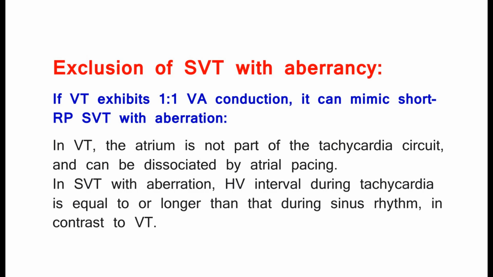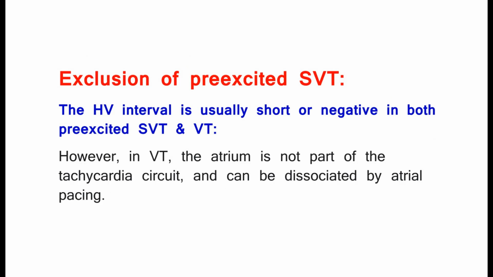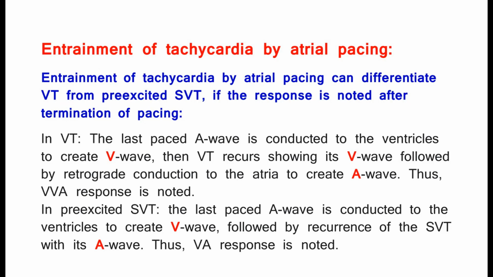In SVT with aberration, HV interval during tachycardia is equal to or longer than that during sinus rhythm, in contrast to VT. Exclusion of pre-excited SVT. The HV interval is usually short or negative in both pre-excited SVT and VT. However, in VT, the atrium is not part of the tachycardia circuit, and can be dissociated by atrial pacing. Entrainment of tachycardia by atrial pacing. Entrainment of tachycardia by atrial pacing can differentiate VT from pre-excited SVT, if the response is noted after termination of pacing.